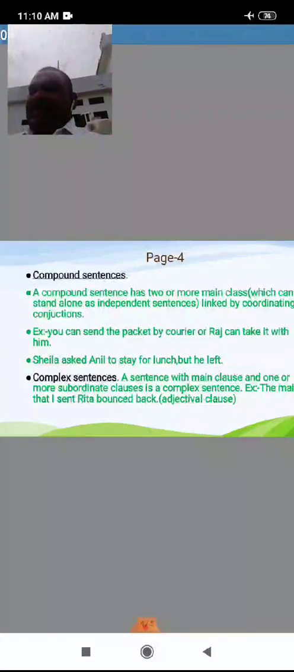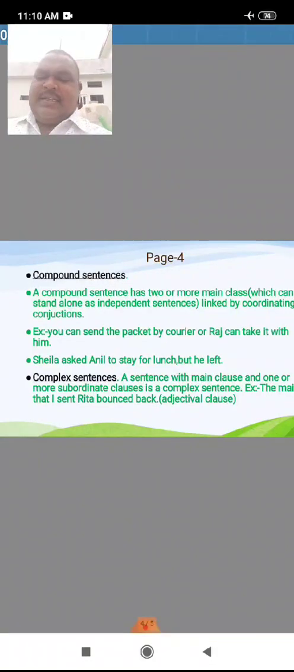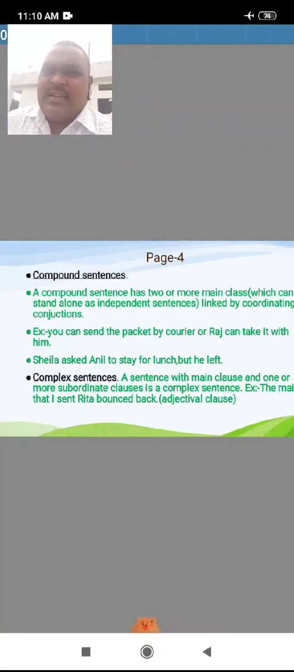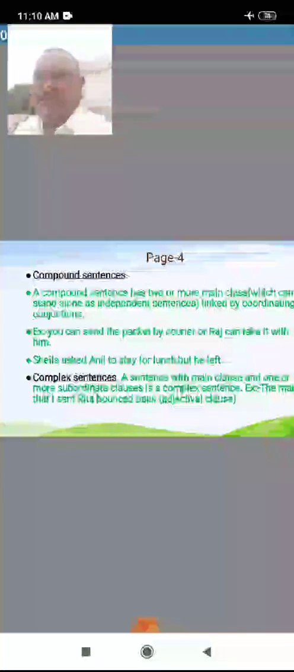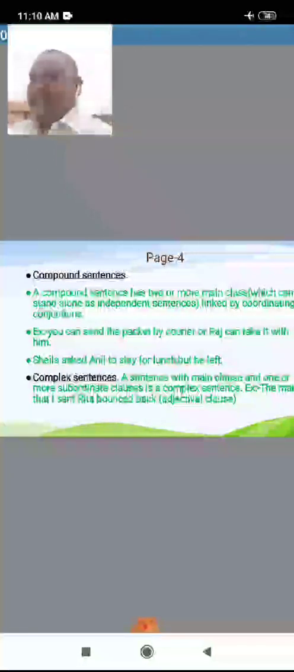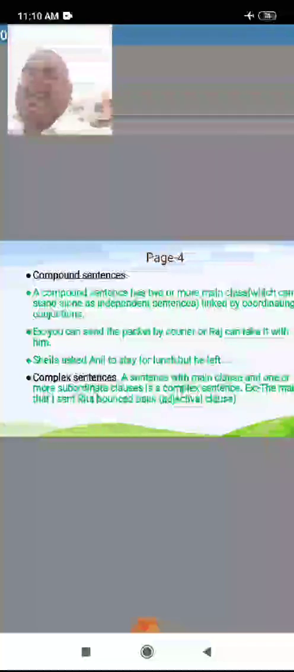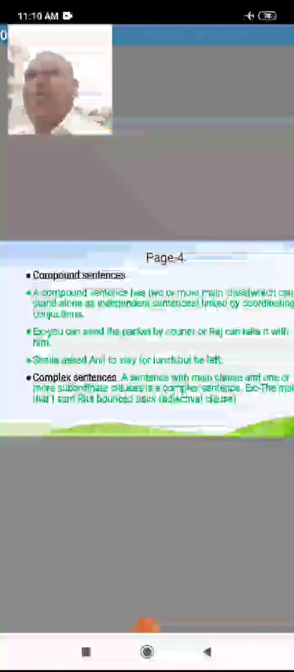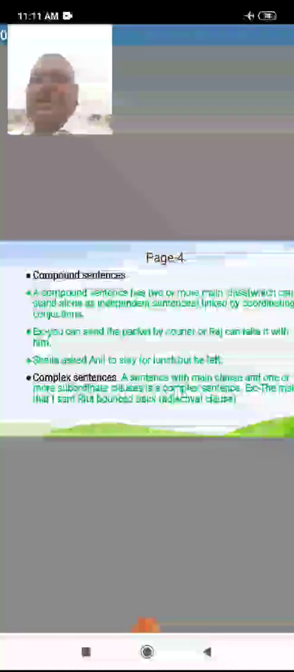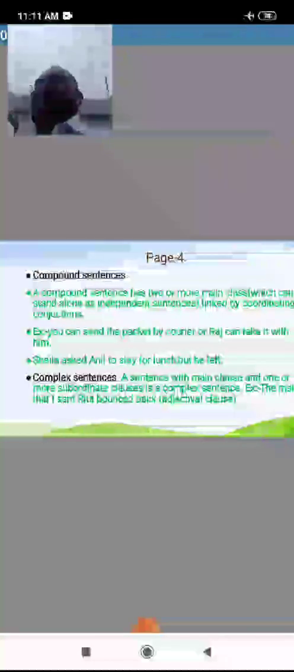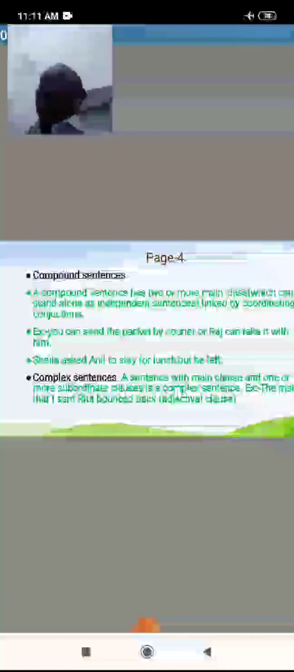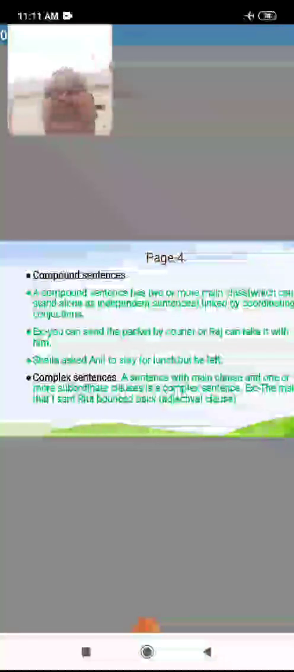Jyoti went to Chandigarh and worked as a librarian. Both clauses are there. Jyoti went to Chandigarh. Jyoti went to Chandigarh and worked as a librarian. Main clause and subordinate clause will both be there in that. Two or more main clauses. This is also important. If she does not go to Chandigarh, how will she get the job there? It's not possible. Both are main clauses here, not subordinate clauses.